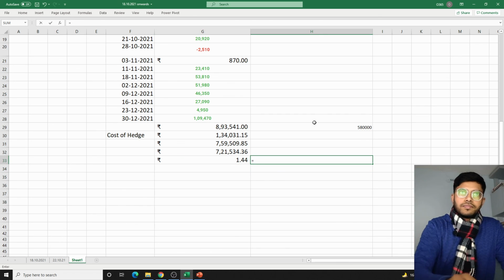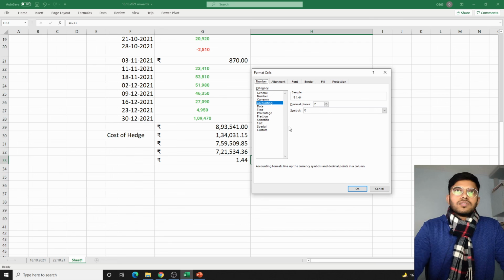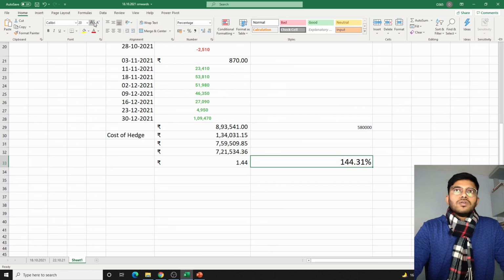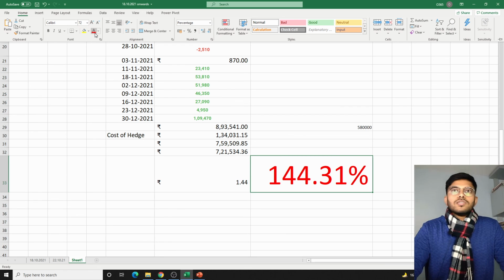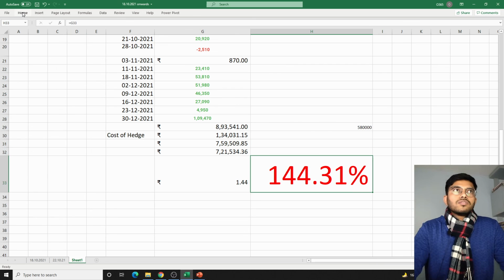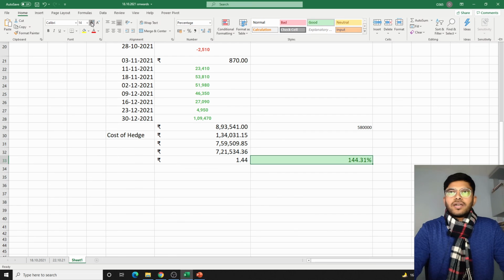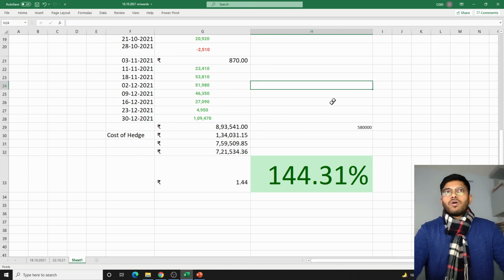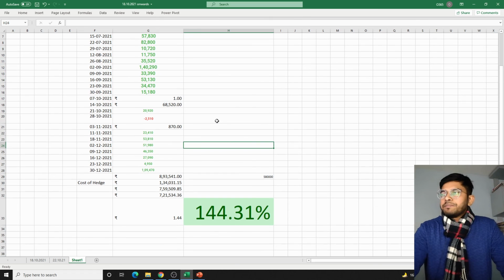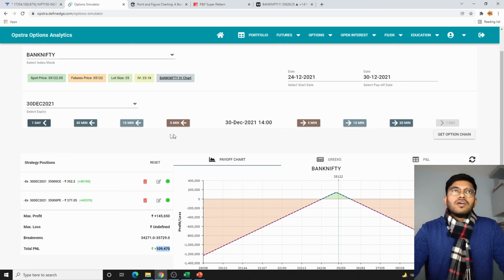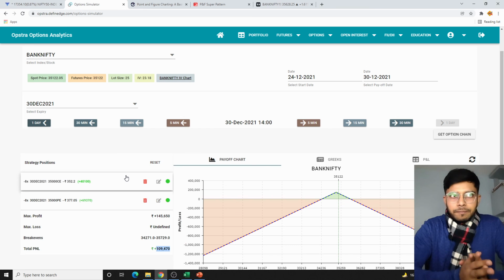So this is coming out to be, let me just change it into percentage. So 144.31% is the profit here. Okay, so that's the beauty of this, that's what I wanted to bring to you guys, that this strategy is quite robust, the point and figure charts are quite objective and do not obscure your decisions. And I hope you really liked this video and got many takeaways from this. So you see how even when we are directional, we can do a lot of good stuff here.